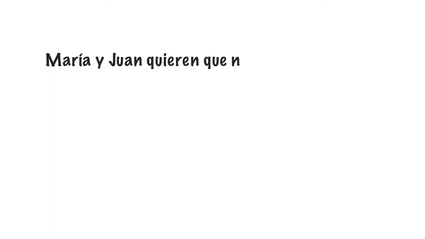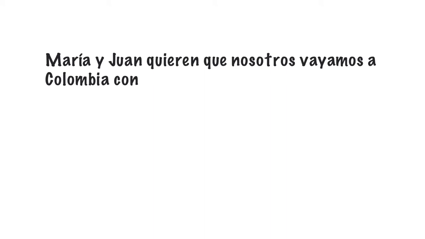Okay, let's try writing a sentence in the subjunctive. Let's say something like: María y Juan quieren que nosotros vayamos a Colombia con ellos.